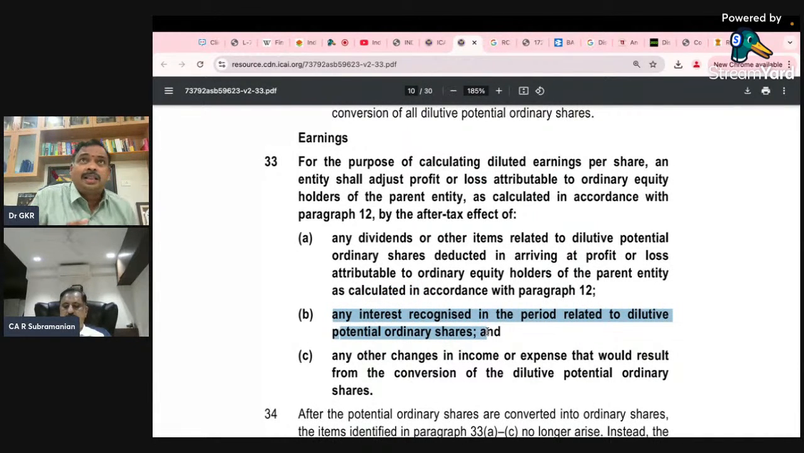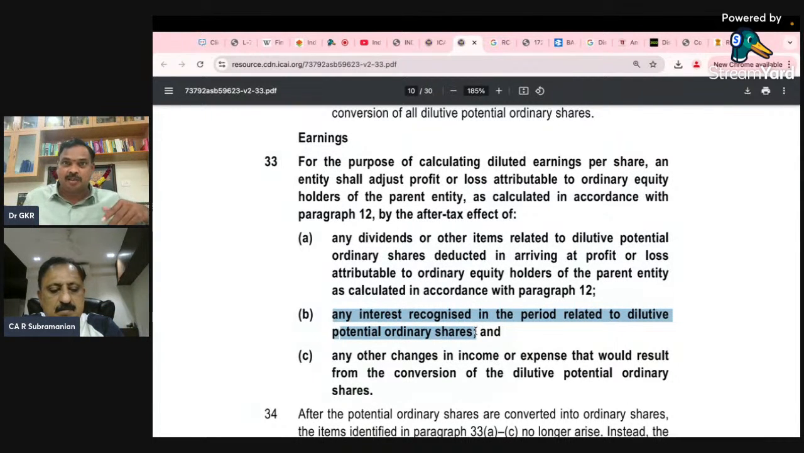For example, there are compulsorily convertible debentures, and that debenture is one for which interest is payable or paid. Any interest recognized in the period related to dilutive potential ordinary shares. Now, you have actually reduced the interest, and only profit after interest is taxed. Now, when you are doing the dilution, they are going to be converted into equity shares. That means you are going to increase the number of shares. The denominator will be increased, so the numerator also should be increased.